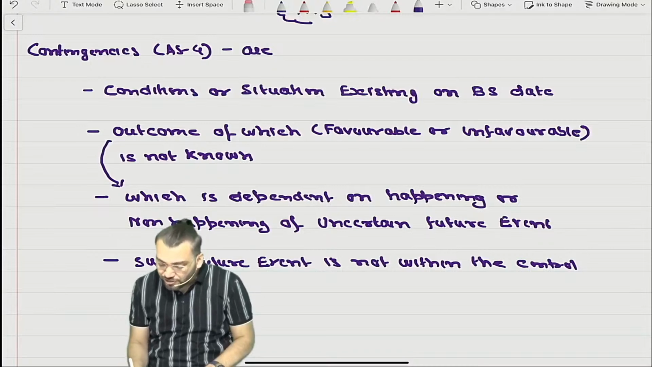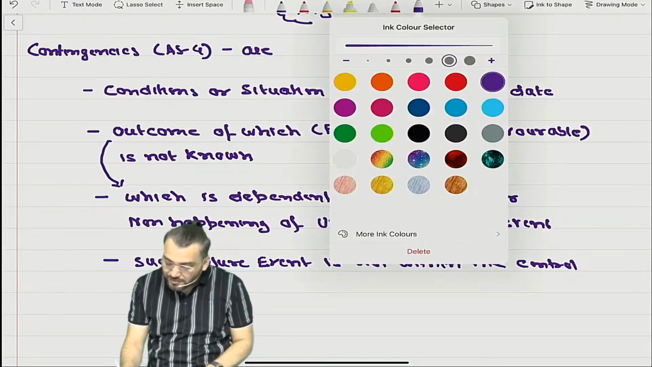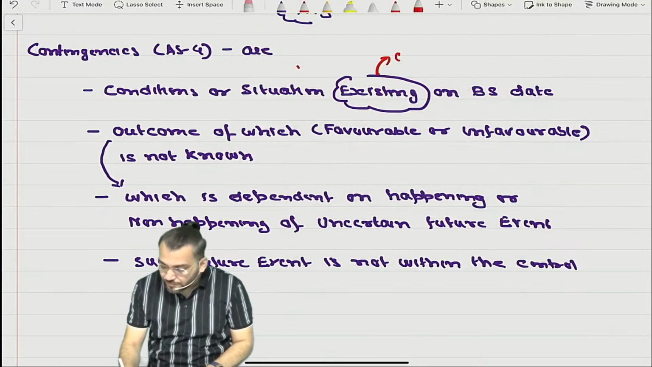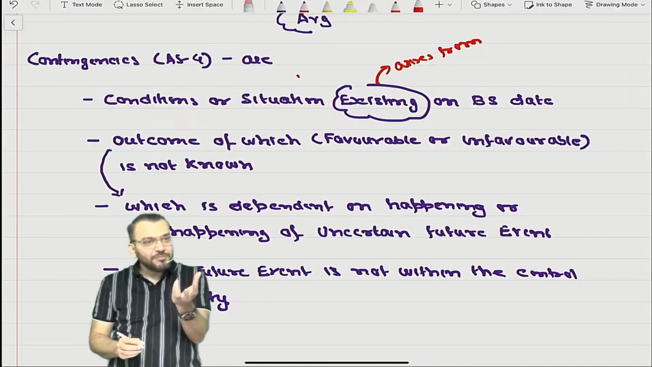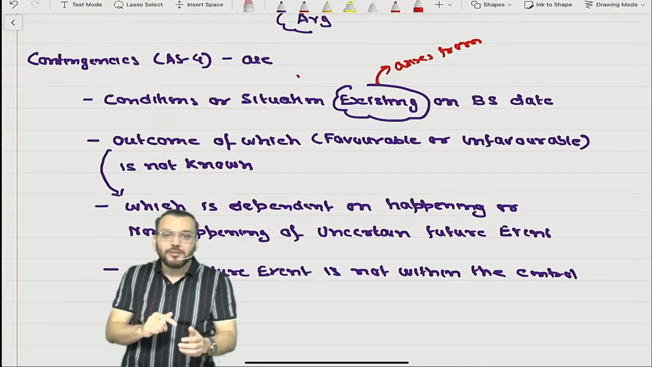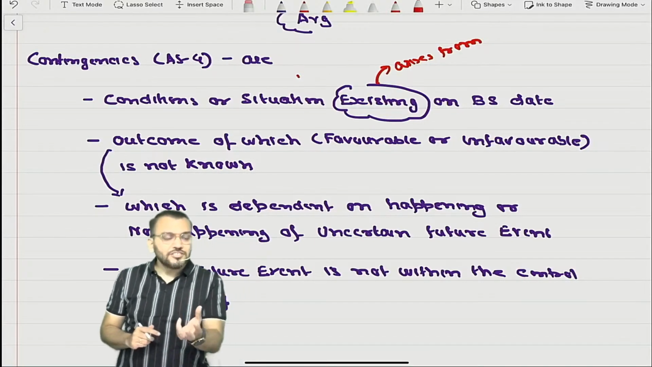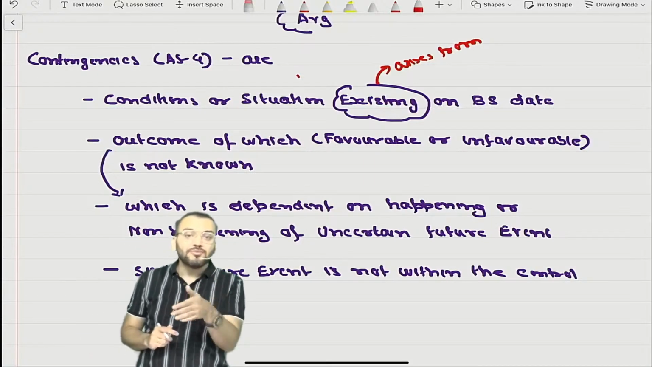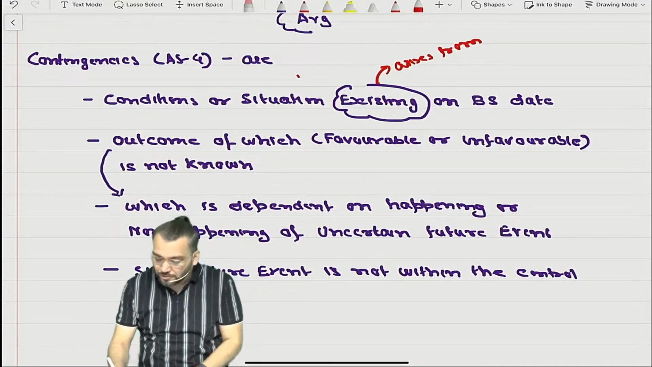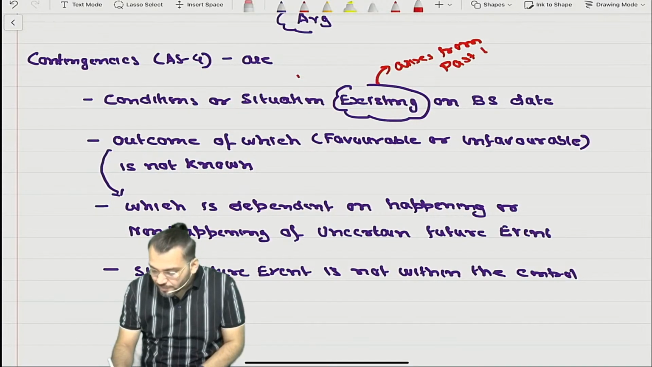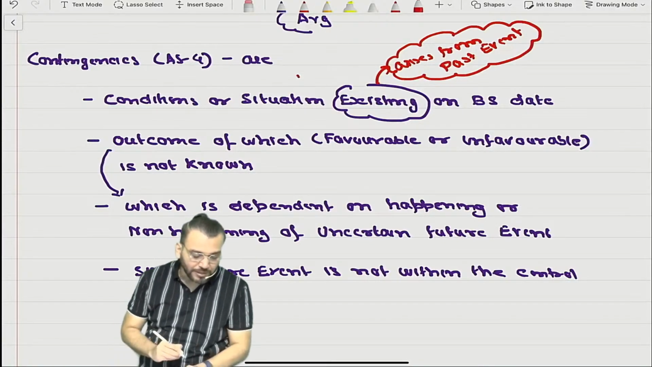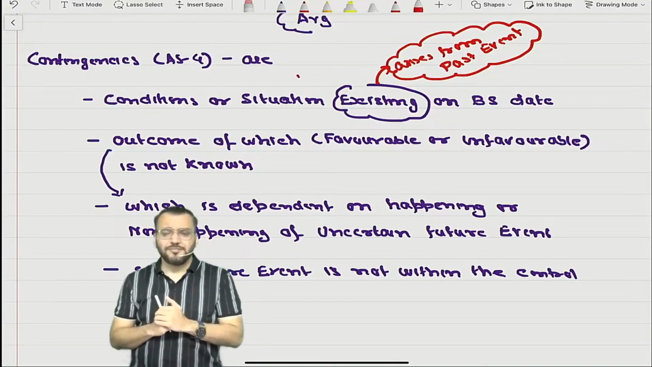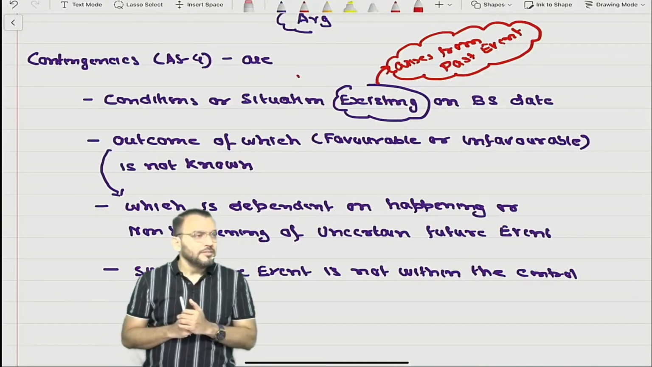So when I am saying existing on balance sheet date, it means what? This condition arises from a past event or a future event? This condition is already existing on balance sheet date. It arises from a past event. So this condition arises from a past event. Understood this point? Meaning is very much clear.